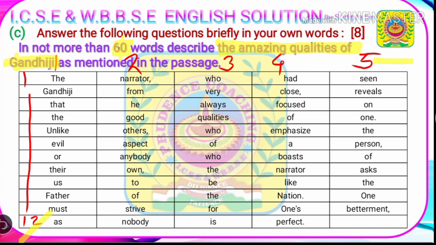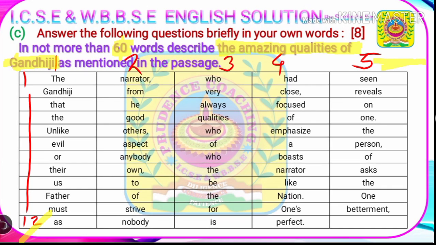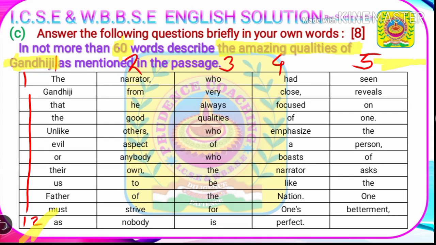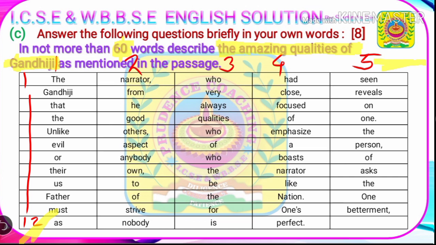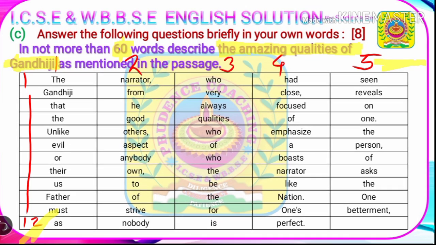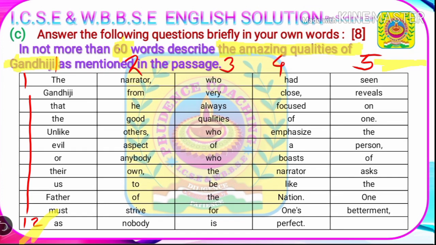For this, we will create 5 columns and 12 rows, and then we'll write each word of our answer in each of the cells of this table. So we'll have to write about the amazing qualities of Gandhiji. Once again we'll read the passage where the amazing qualities of Gandhiji are mentioned, and then we will write the summary. So let's get back to the passage.